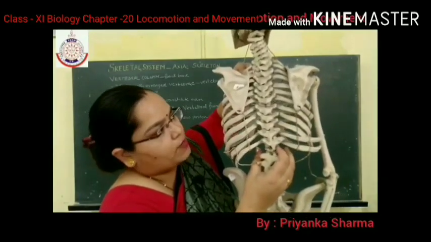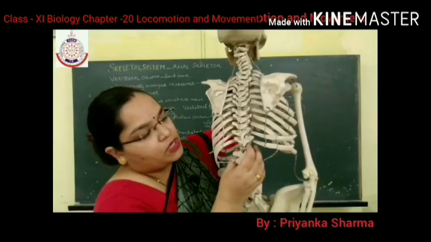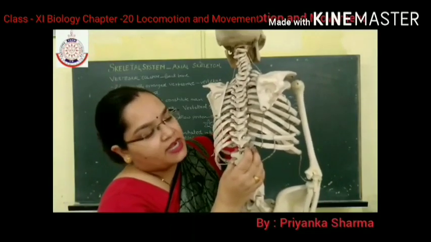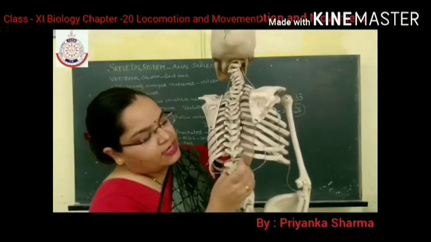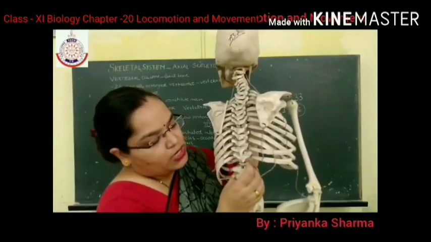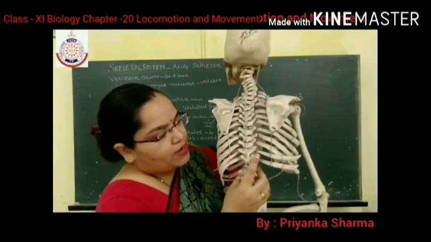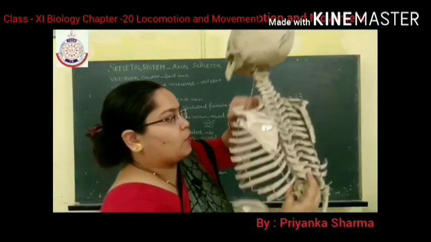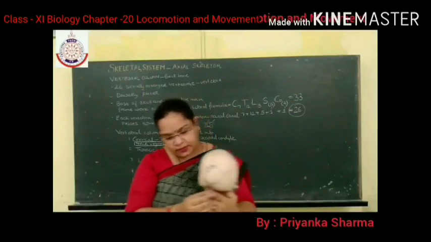In between two vertebrae, small structures are present. These are known as the intervertebral disc. What is it known as? Intervertebral disc. The intervertebral disc is present in between two vertebrae and it provides flexibility to the backbone. With this, the vertebral column is complete.